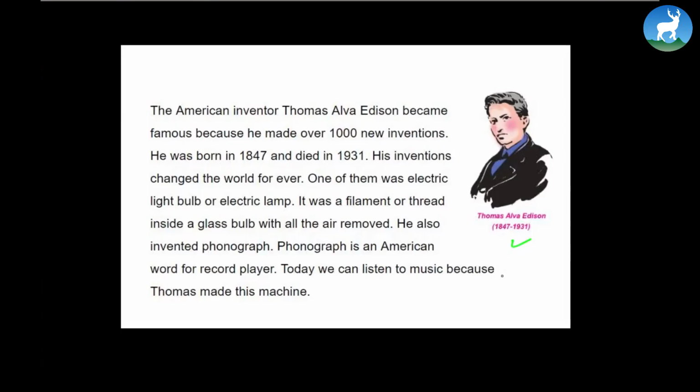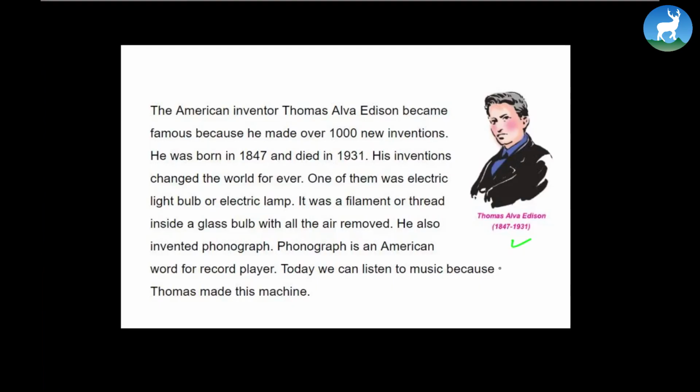A man of experiments who has conducted many experiments in his life. His name is Thomas Alva Edison. The American inventor Thomas Alva Edison became famous because he made over 1,000 new inventions. He was born in 1847 and died in 1931. His inventions changed the world forever. One of them was the electric light bulb or electric lamp. It was a filament or thread inside a glass bulb with the air removed.